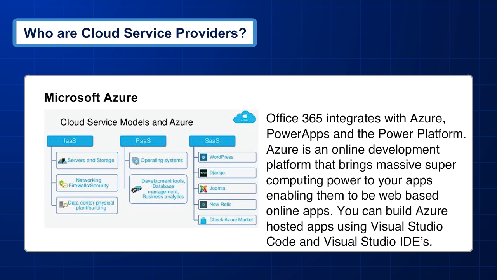Azure is an online development platform that brings massive supercomputing power to your apps, enabling them to be web-based online apps. You can build Azure-hosted apps using Visual Studio Code and Visual Studio IDEs.